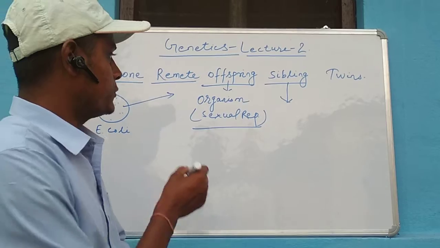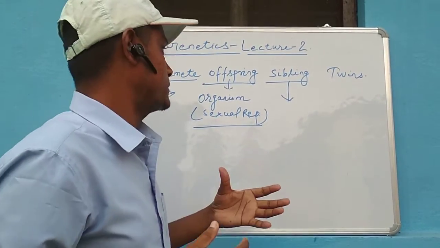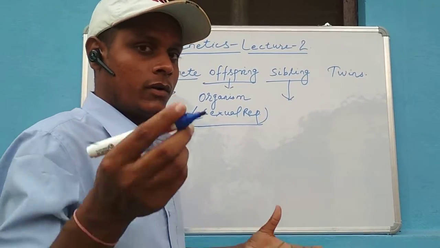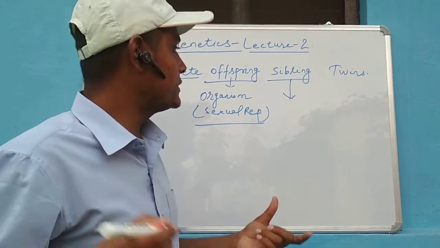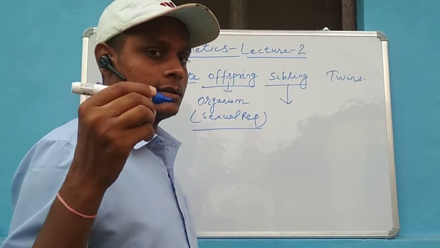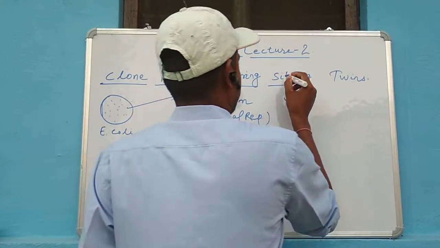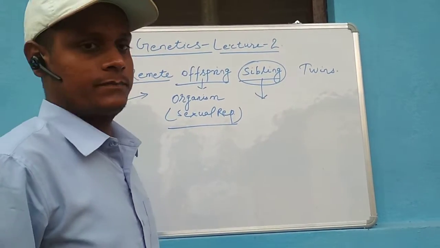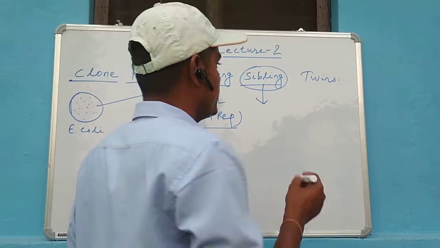Here one thing is important. Either both parents can be the same, or even if a single parent is the same, either mother or father, then in that case also the organism will be considered as sibling. So here the term sibling is clear.